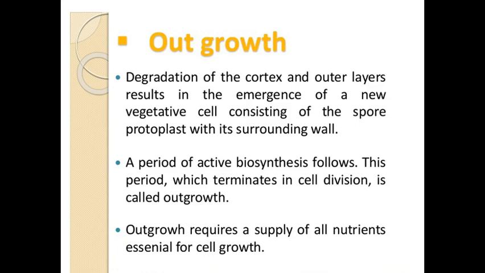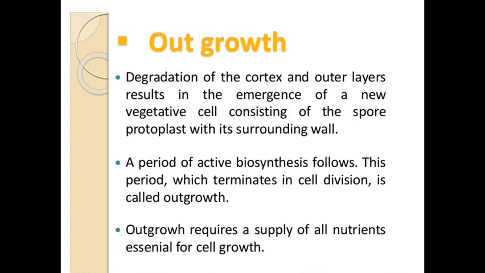Outgrowth is nothing but the emergence of vegetative cells, which convert into the bacterial cell, and when that vegetative cell reproduces itself or divides into daughter cells, we can say this is the termination of outgrowth. Outgrowth requires a supply of nutrients essential for cell growth or cell division.